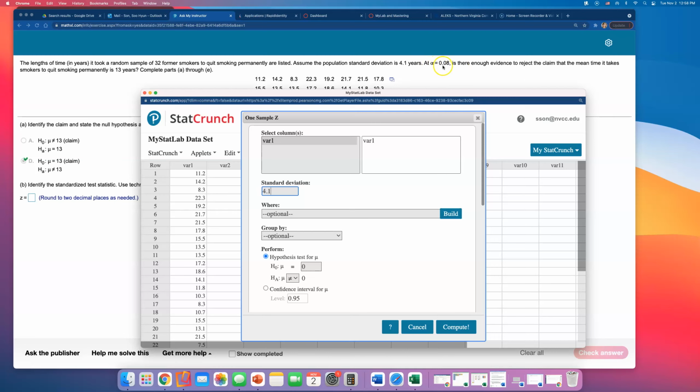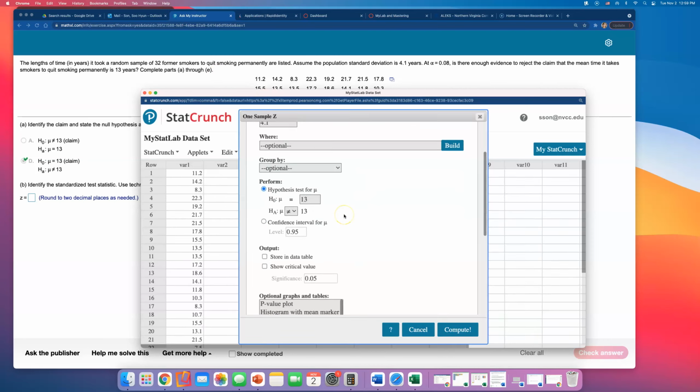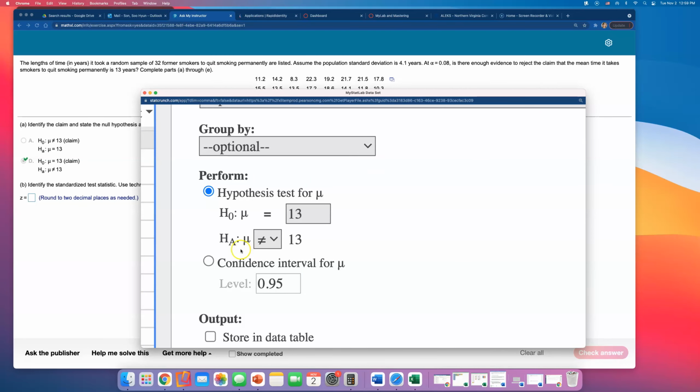At alpha level 0.08, is there enough evidence to reject the claim that the mean time it takes smokers to quit smoking permanently is 13 years? So I'm going to test that it is 13, and the alternative will be not equal to 13, because the word part of the problem doesn't say they are suspecting it is less than 13 years or more than 13 years. So the hypotheses will just be mu equals 13 and mu does not equal 13. And that's all we have to do.